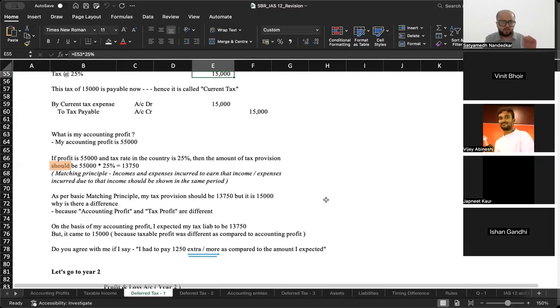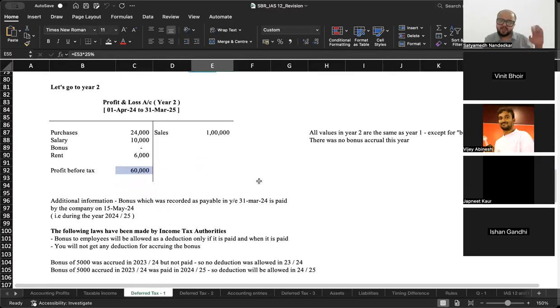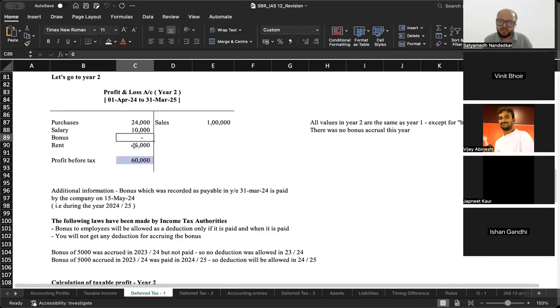Are you all with me? Yes, sir. Okay, let's move on to year two. Year two mein I prepare a P&L account. Everything is the same, but there is no bonus accrual entry in this year. Okay, no bonus accrual in the second year. Now, the tax authorities have told ki, listen, Satyam, we don't give you deduction for accrual of bonus. We give you deduction for payment of bonus.